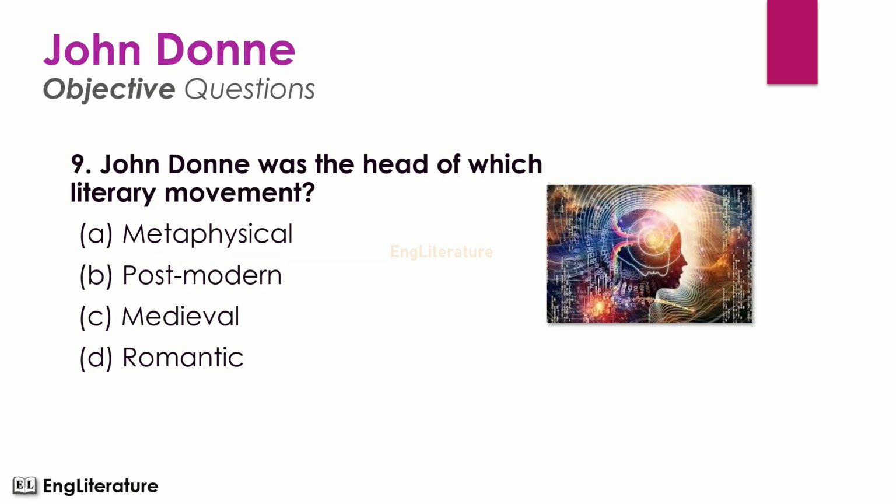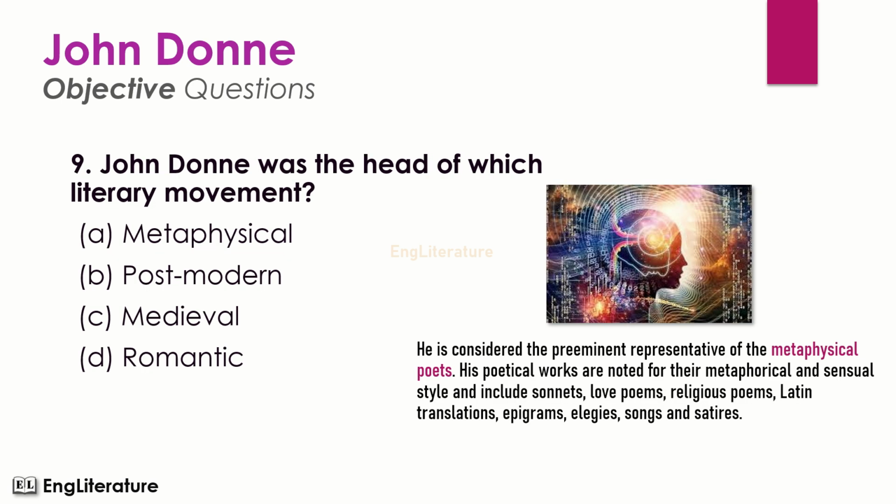John Donne was the head of which literary movement? He is considered the preeminent representative of the metaphysical poets. His poetic works are noted for their metaphorical and sensual style and include sonnets, love poems, religious poems, Latin translations, epigrams, elegies, songs and satires. Then the right option is number A. John Donne was the head of the metaphysical literary movement.